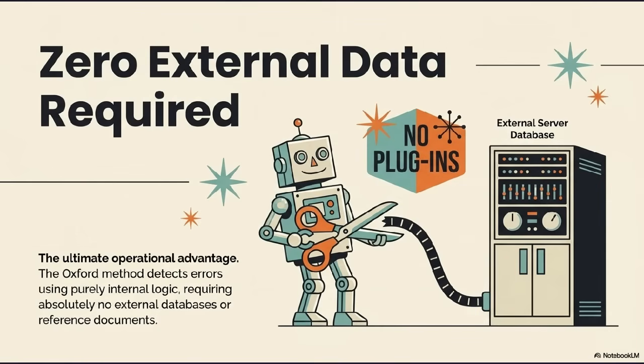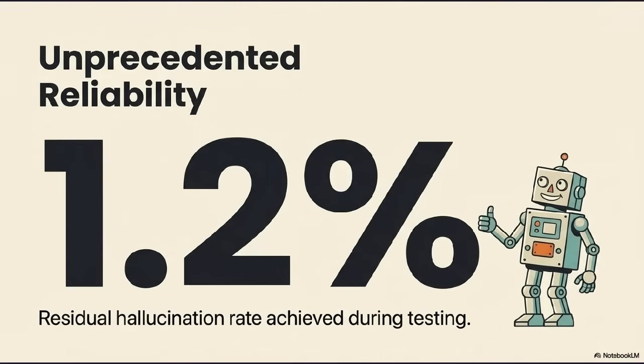One of the most powerful advantages of the Oxford approach is its complete independence from external systems. Traditional hallucination mitigation often relies on retrieval-augmented generation, external knowledge bases, or third-party fact-checking APIs. The Oxford method needs none of that. It operates entirely within the model's internal processes, making it faster, more private, and easier to deploy at scale across enterprise environments.